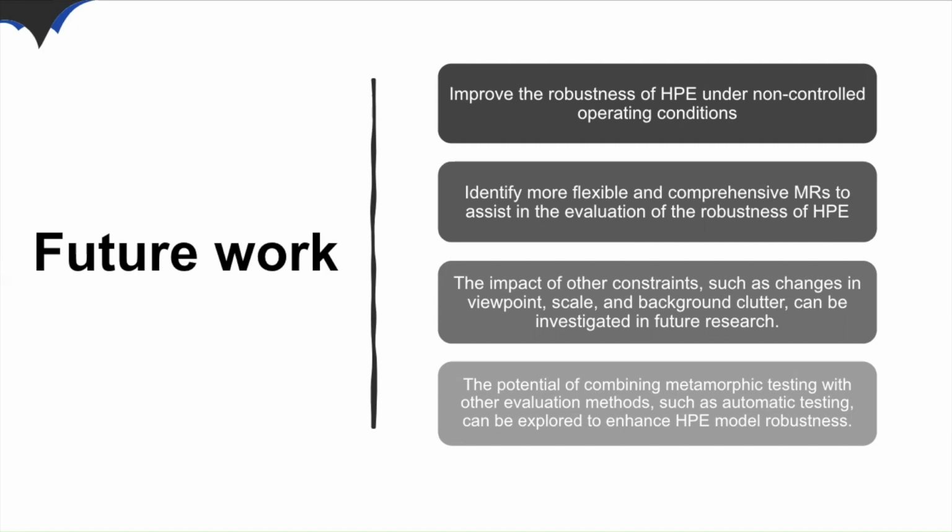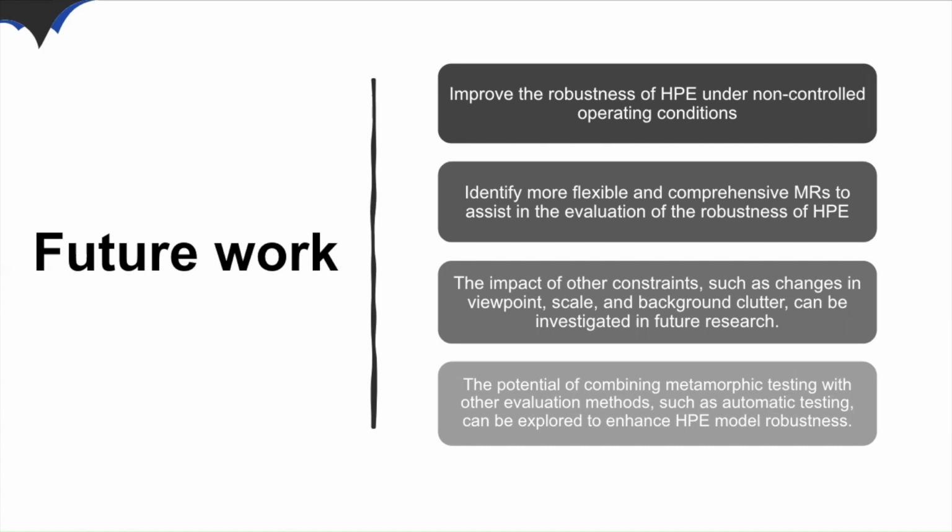In future work, we could aim to identify more flexible and comprehensive MRs, as well as establish more rigorous thresholds with approximate values instead of exact values to aid in evaluating the robustness of HPE models.